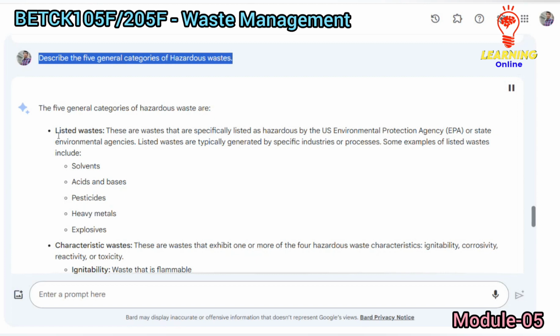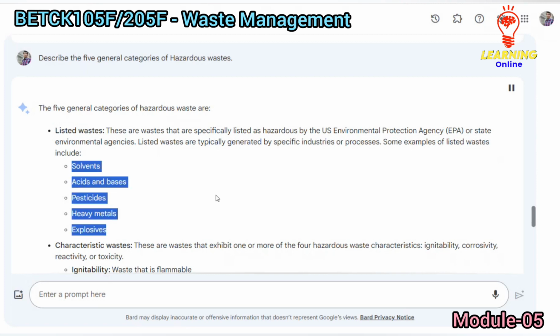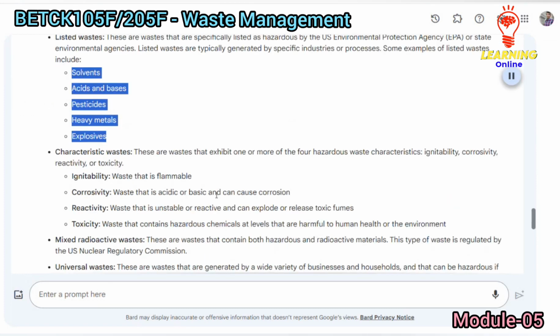The 5 general categories of hazardous waste are listed wastes. These are wastes that are specifically listed as hazardous by the U.S. Environmental Protection Agency, EPA, or state environmental agencies. Listed wastes are typically generated by specific industries or processes. Some examples of listed wastes include solvents, acids and bases, pesticide, heavy metals, explosives.